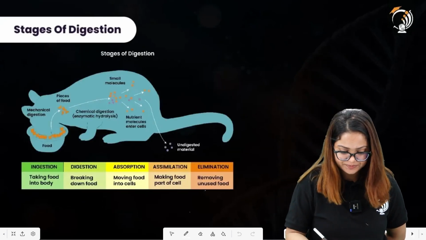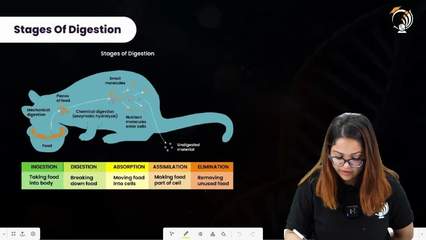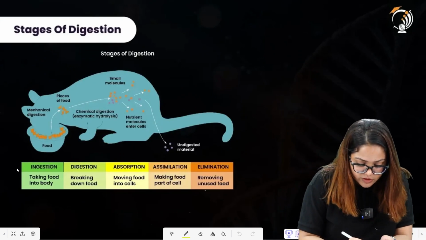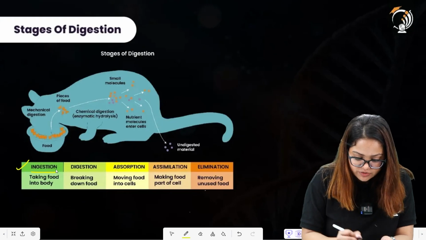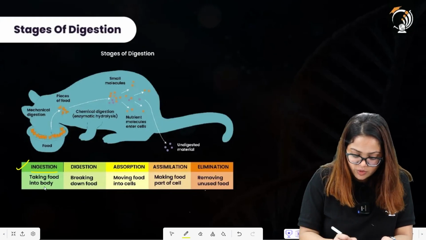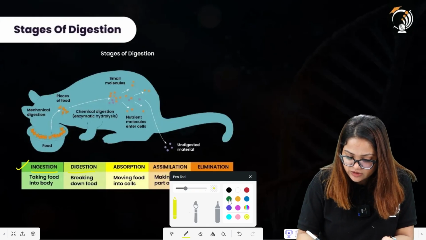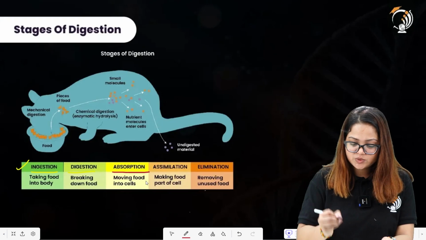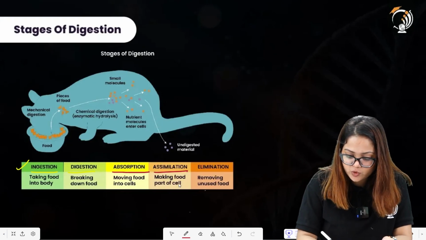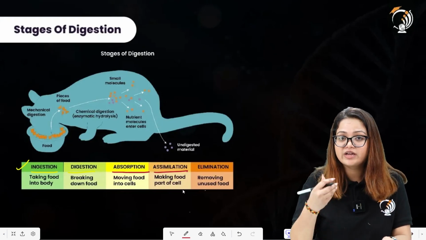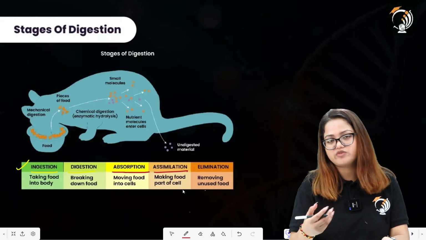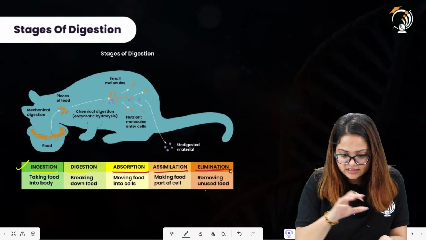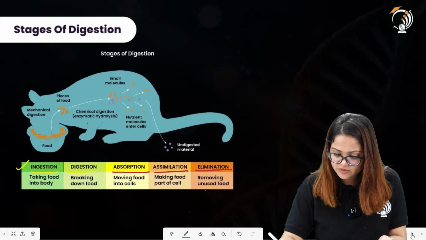Moving forward here, this is how we have summarized all the stages of digestion. First, what will occur? Ingestion will be there, taking the food material into the body. Digestion is there, breaking down the food inside our bodies. Absorption is there, moving food into the cells. Assimilation is there, making food part of our cell, or it is being utilized by the cells to perform various cell functions. Then elimination is there. All right, and this is the diagrammatic representation. You can relate to these statements.